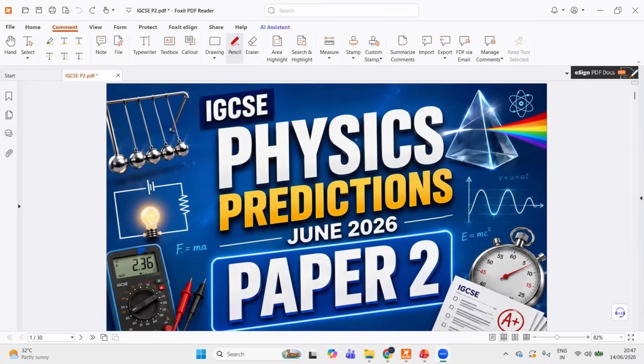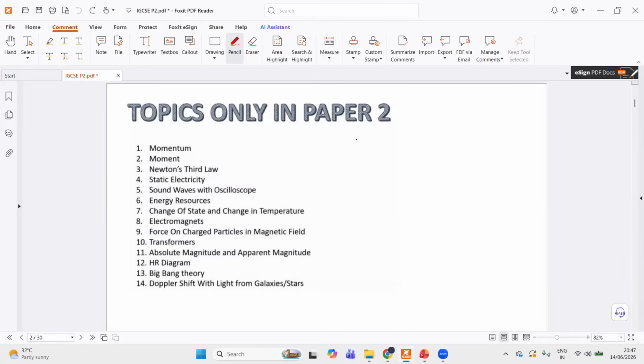So these are the topics that are unique to paper 2. Please remember these are not the only topics in paper 2, right? Anything that's in paper 1 can also appear in paper 2, right? But since these are the topics unique to paper 2 and these are most likely to appear in your exam, we'll be focusing more on these ones.